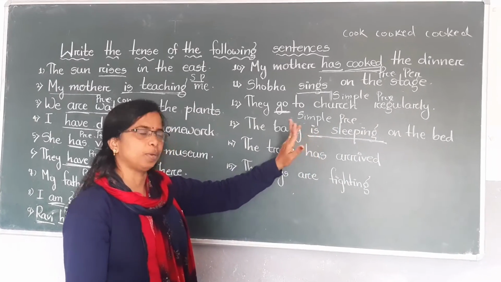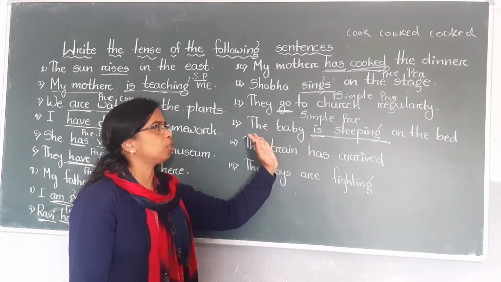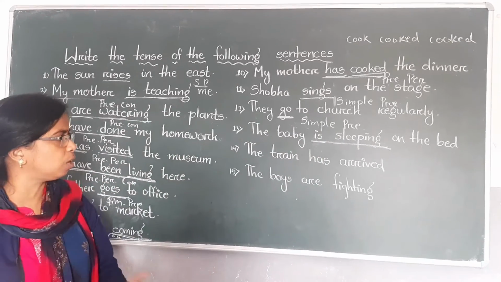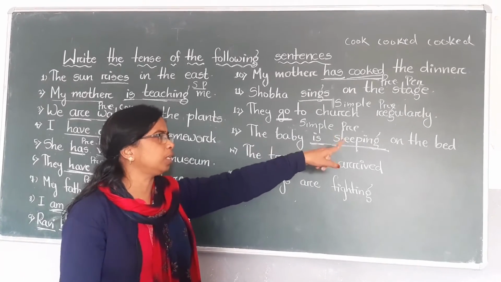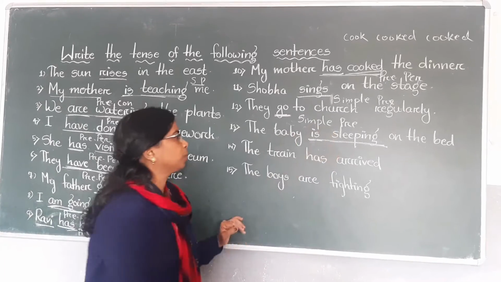Is, am, are mean present tense. Is is used for the baby because the baby is singular. So we have to write is and sleeping. Present continuous.